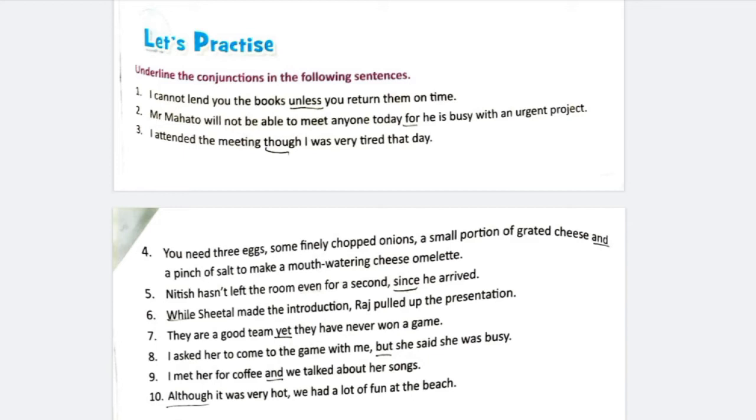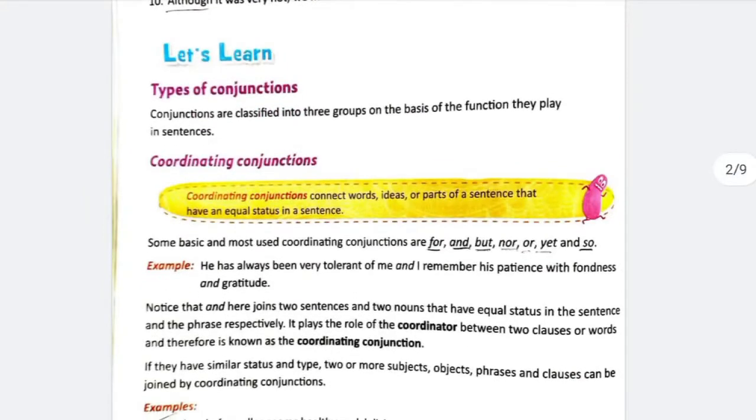In sentence 8, I asked her to come to the game with me, but she said she was busy. But is the conjunction here. I met her for coffee and we talked about the songs, and is the joining word here. Although it was very hot, we had a lot of fun at the beach. Although is the joining word here. Now, types of conjunctions. We have already studied this.